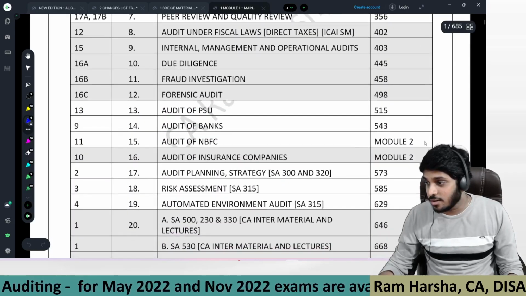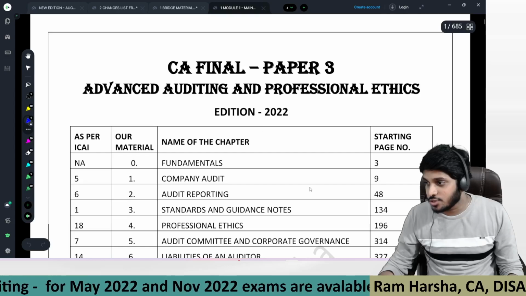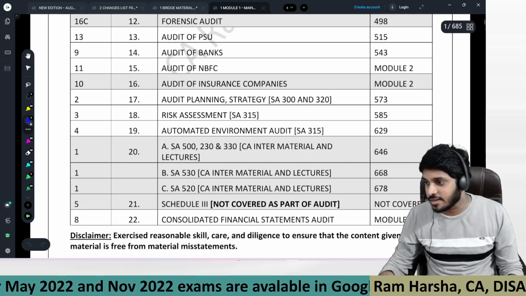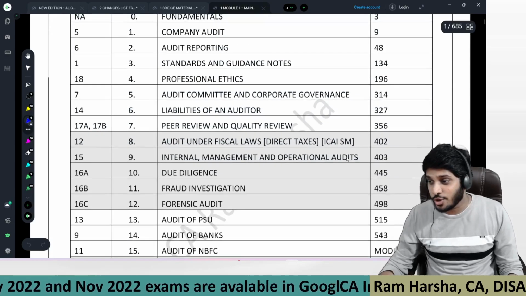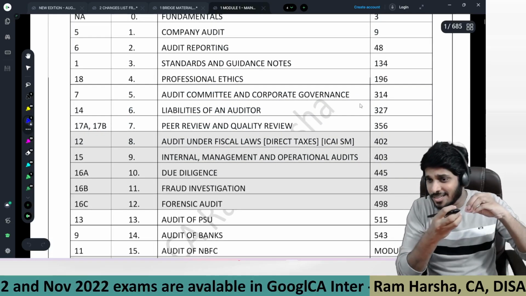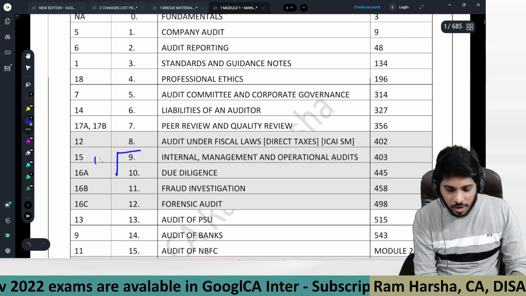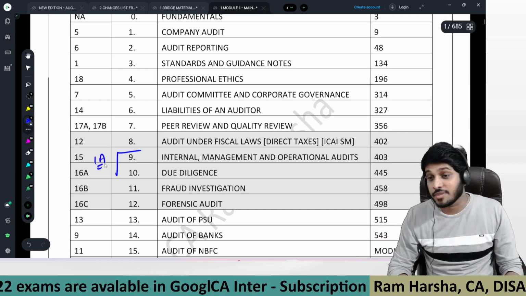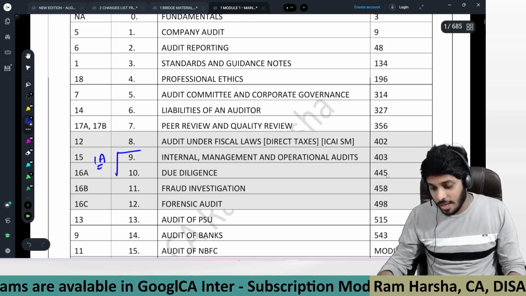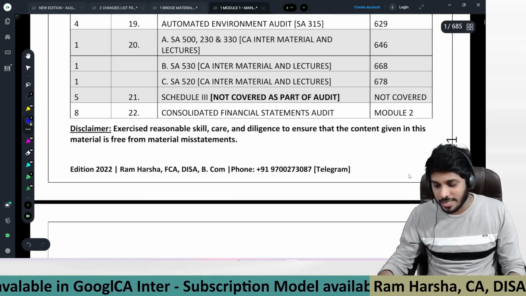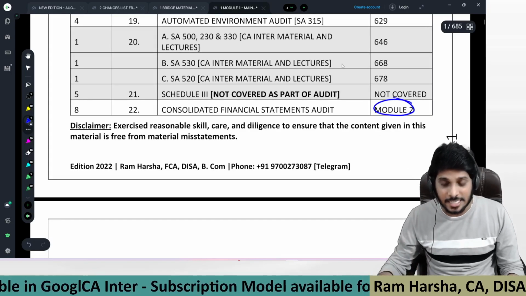If you see here, this is module 1. If you see here, module 2 reference is given for 3 chapters. Sir, where is module 1A? 1A is just a split from module 1. From the 9th chapter, the 1A module will start. And wherever I mentioned module 2, you get it in the module 2 material.